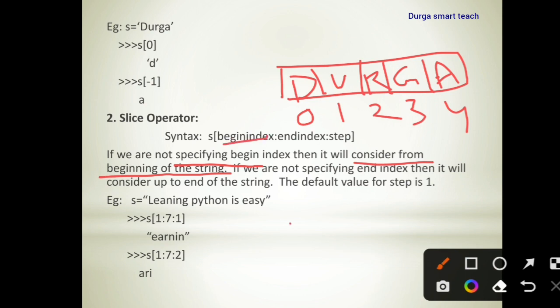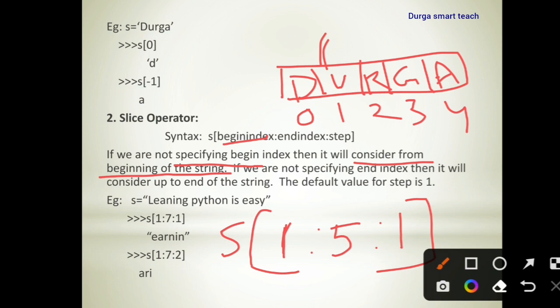I am giving S of begin is 1 and ending is 5, and step is 1. So what is the result? Here begin is 1, so this is the beginning. Ending is 5, so it will consider 5 minus 1, that is 4. What is the step? 1, so it will increment the value: 1 plus 1 is 2, 2 plus 1 is 3, 3 plus 1 is 4.